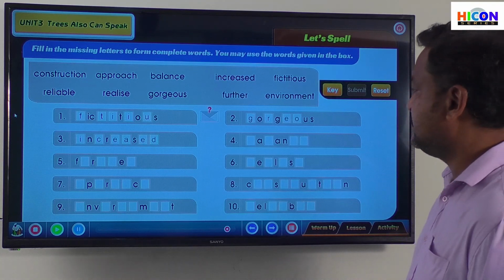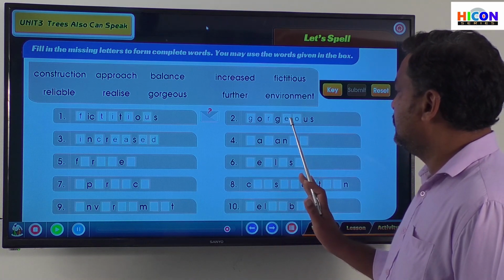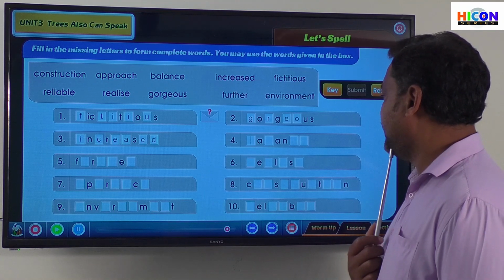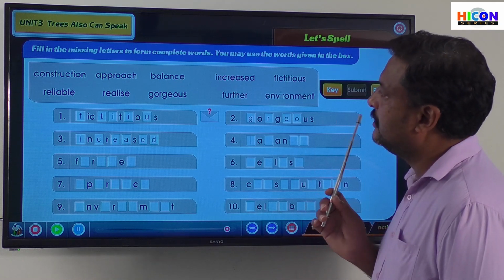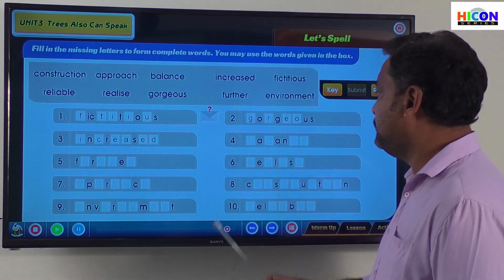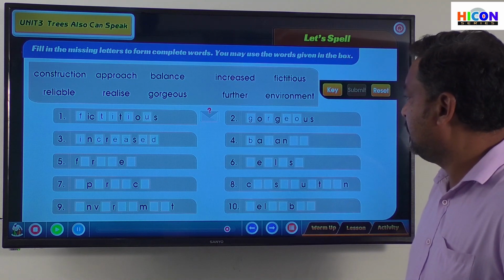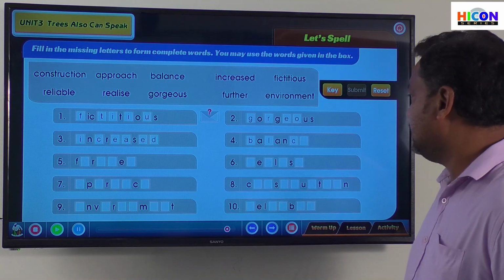Increased, increased, right? Now we have dash A, N dash dash. Balance. Balance.